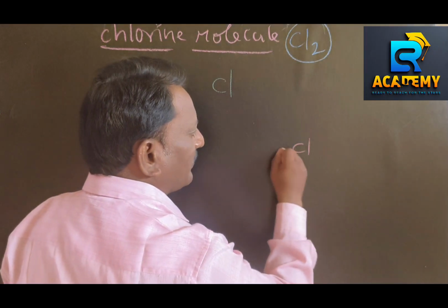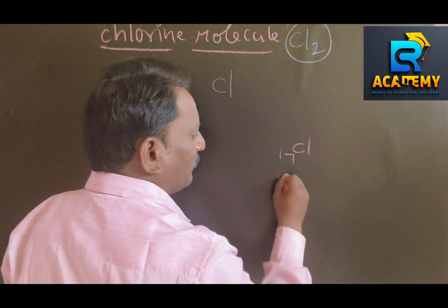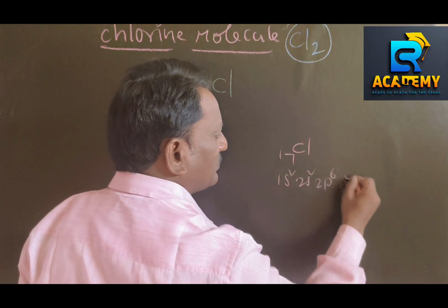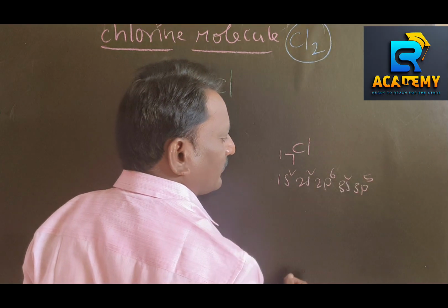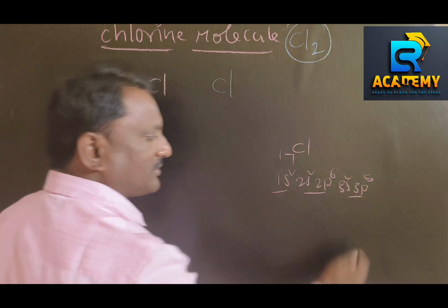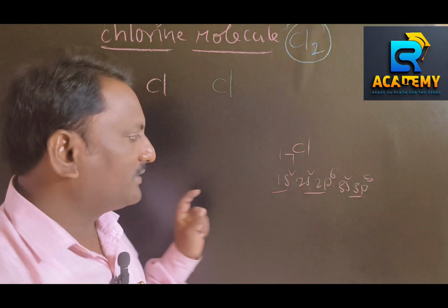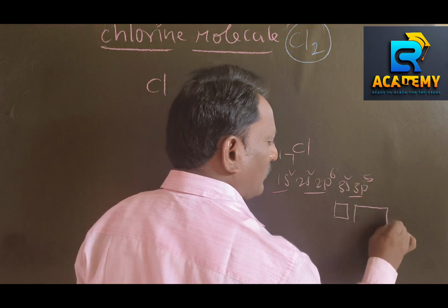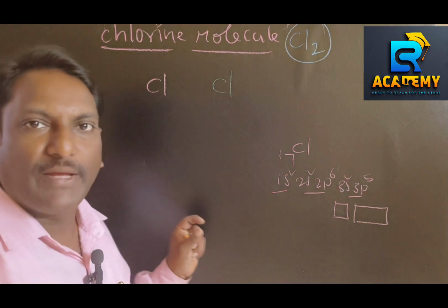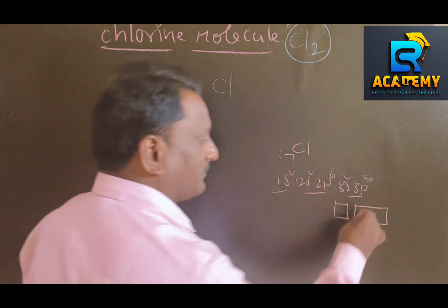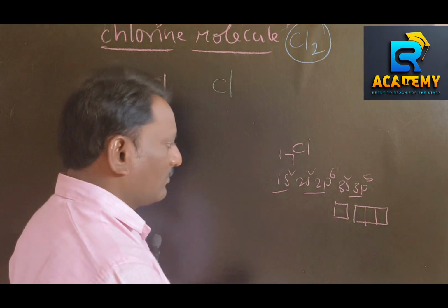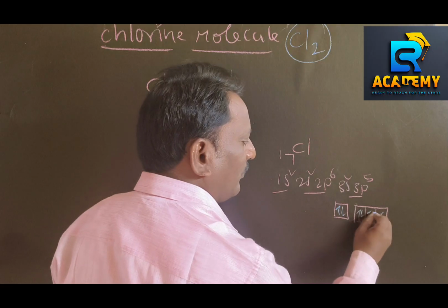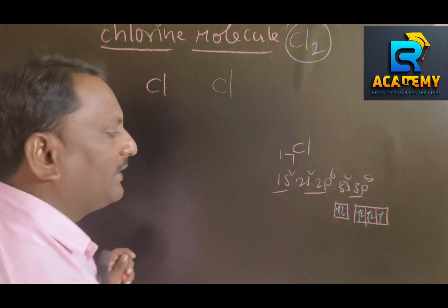Chlorine has atomic number 17, electronic configuration 1s2, 2s2, 2p6, 3s2, 3p5. First shell, second shell, third shell. The third shell is the valence shell, so 7 valence electrons are there. We need to find out how many paired and how many unpaired electrons there are. There are 3 pairs of electrons and 1 unpaired electron.